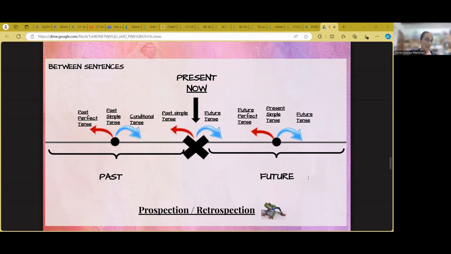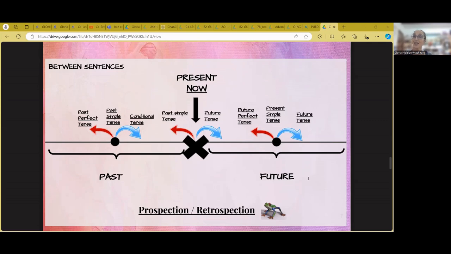What happens next? Given the condition, I establish a prospection. That's why I use a conditional. But at the same time, that conditional or that consequence is still past. That's why I use a conditional perfect.